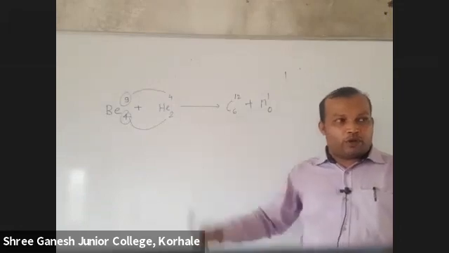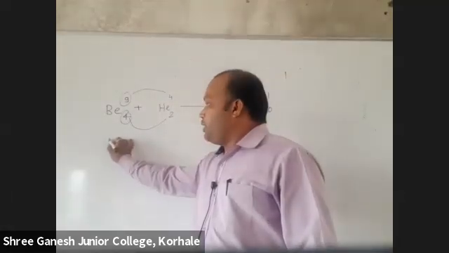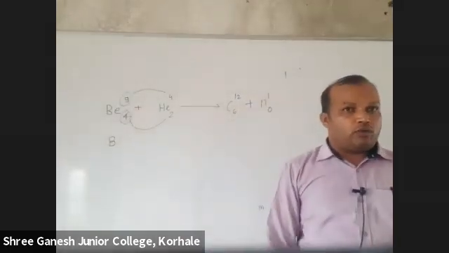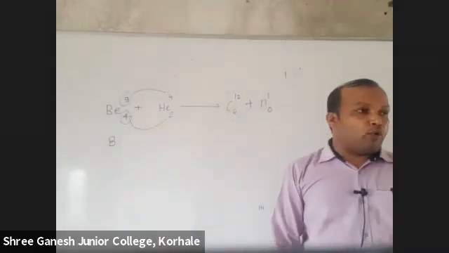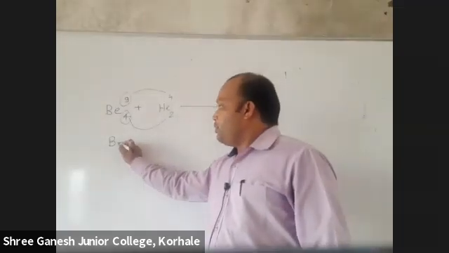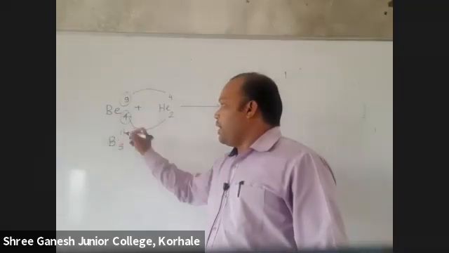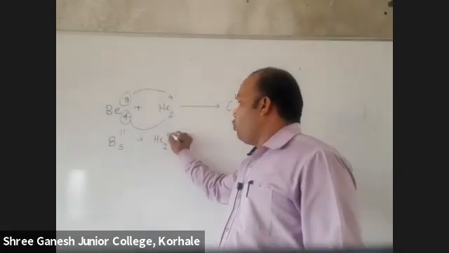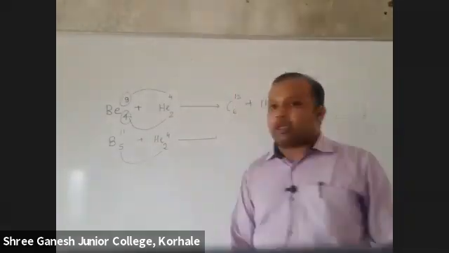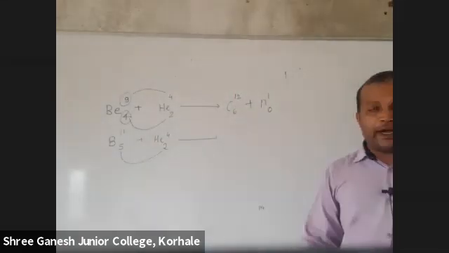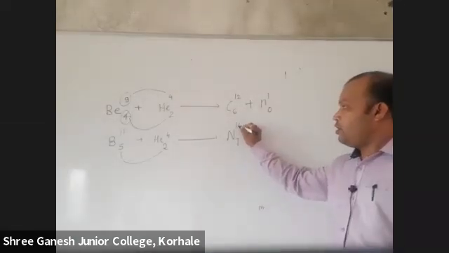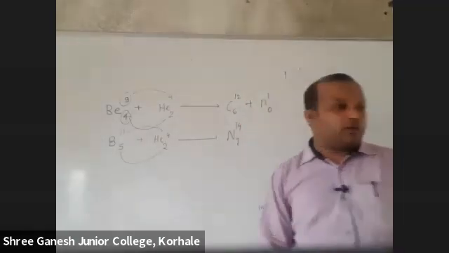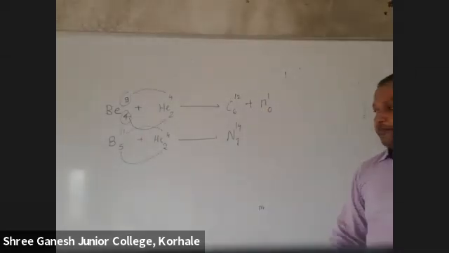Now the same with boron. What is the atomic number of boron? 5. Mass number 11, not 10, it's 11. Plus again helium, 2 and 4. 5 plus 2 is 7. Which element will you get? Nitrogen. Nitrogen is 7, 14. But look at this: 11 plus 4 is 15. What is produced? Neutron.